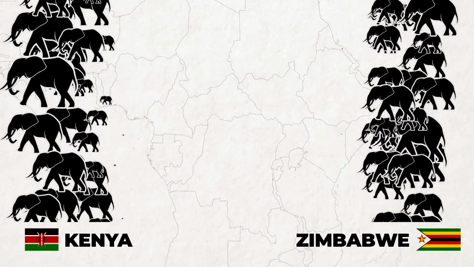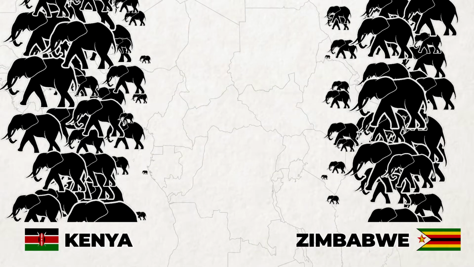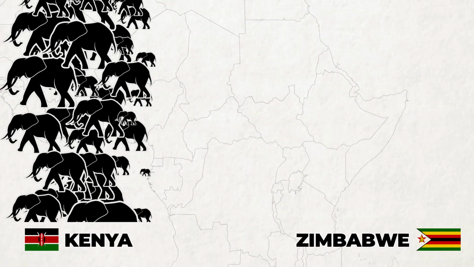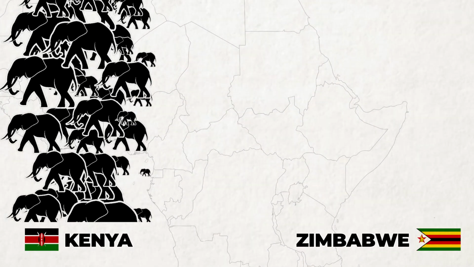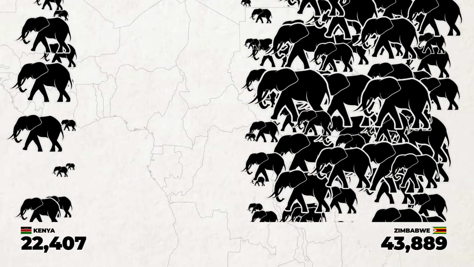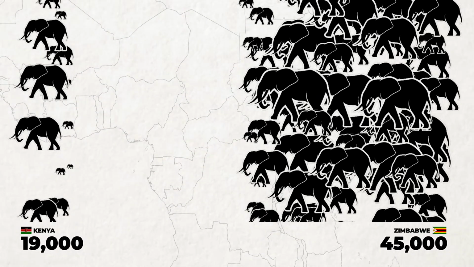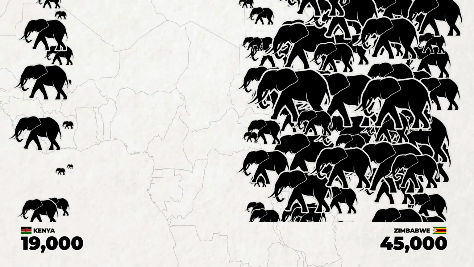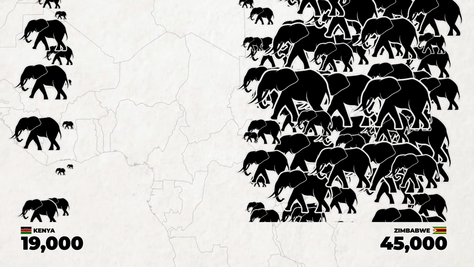Given these very different laws, one would expect that Zimbabwe's elephant population would have been decimated while Kenya's thrived. But over the decade from 1979 to 1989, the opposite happened. Kenya's elephant population dropped from 65,000 to 19,000, while Zimbabwe's grew from 30,000 to 45,000.